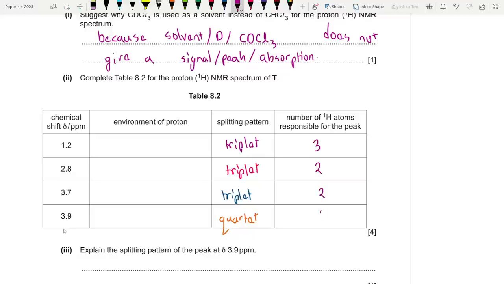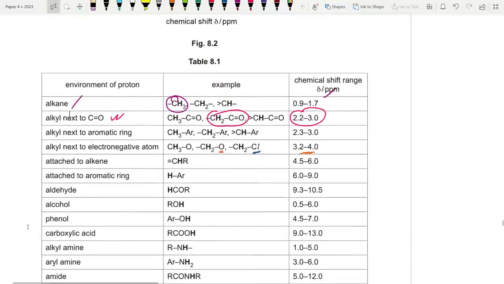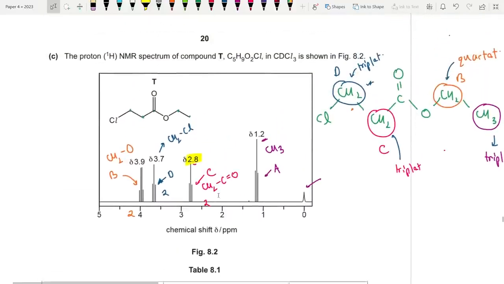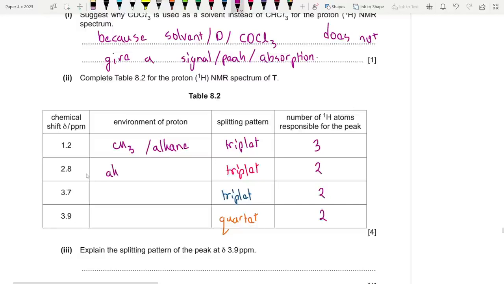2, 2, 2. And I talked about the environment of the protons. The first one is simply a CH3 or an alkane. I'm just following the box over here, alkane. And then the next one, the pink one, is next to a C double bonded O, alkyl next to C double bonded O, or you could just state that it is a CH2CO. That's also fine. And for 3.7, we know that it is next to the Cl electronegative atom.